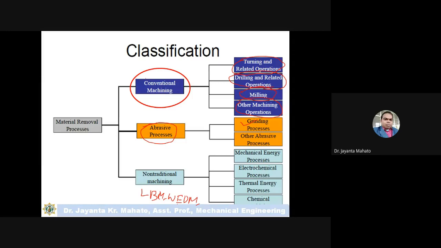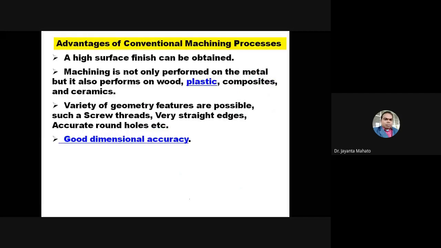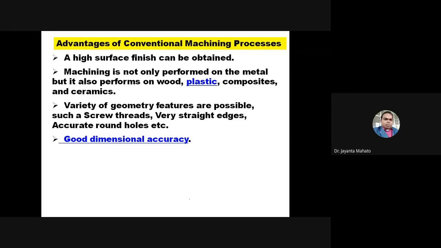These conventional machining processes have advantages, like a high surface finish can be obtained. Machining is performed not only on metal but also on wood, plastic, composites and ceramics. All the materials can be machined by conventional machining processes.